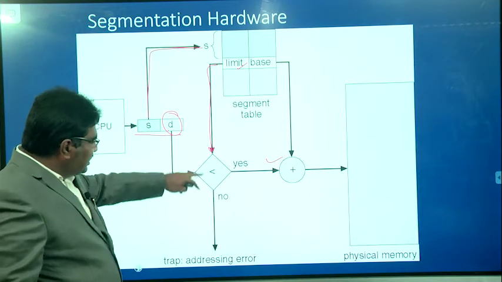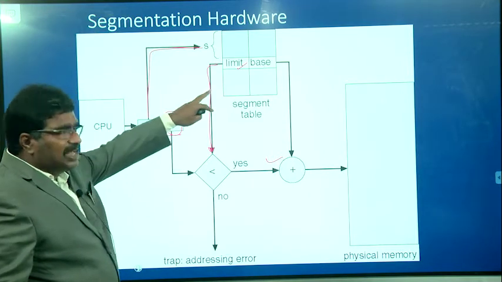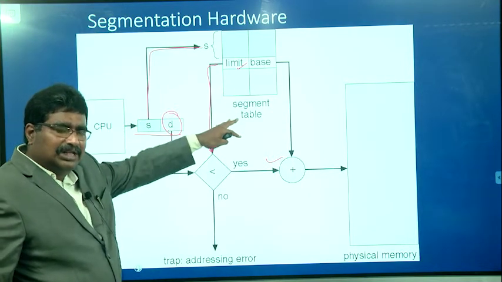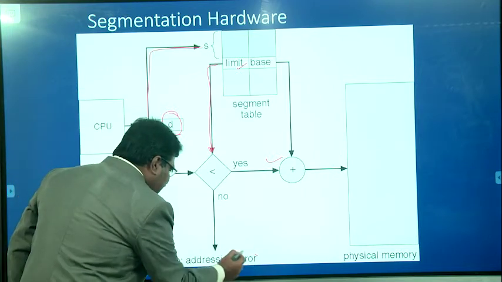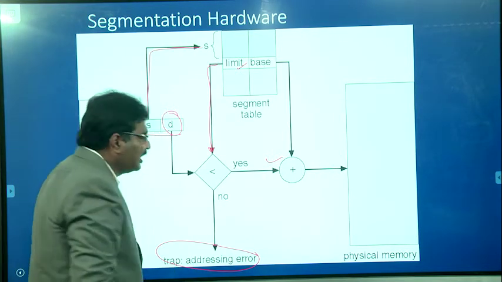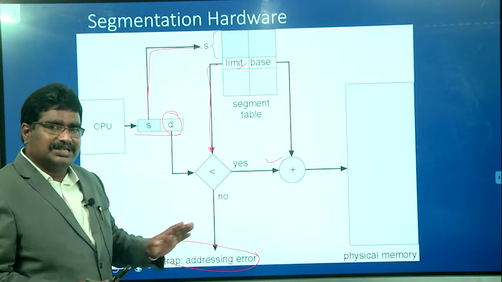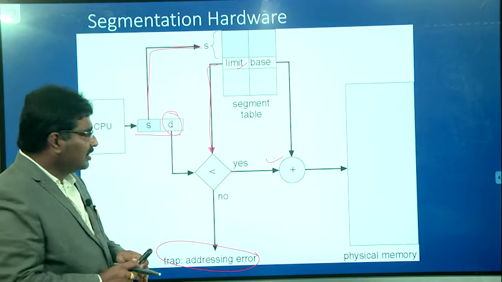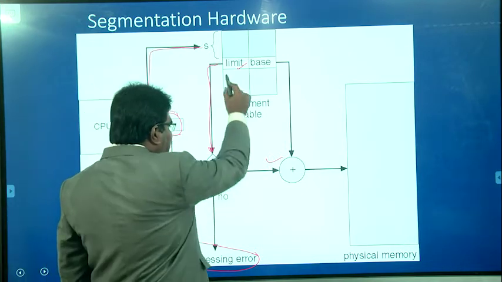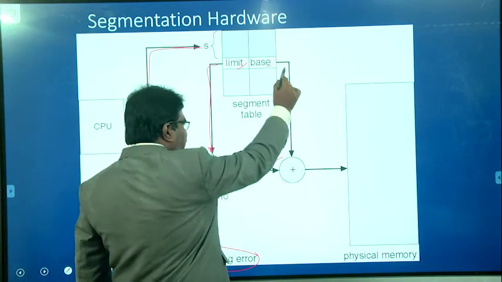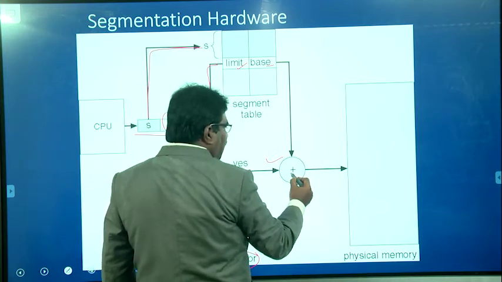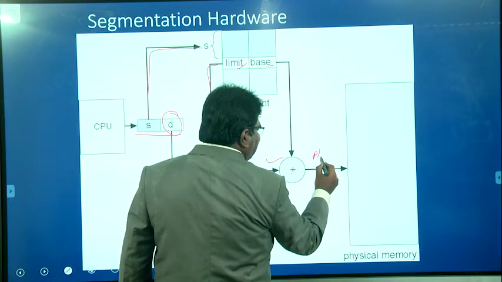If it is not satisfied, that is, the offset value is greater than or equal to the limit, it gives the address error. It is a trap, that is, it is not allowed to access the particular memory location. Error message is generated. If the offset is less than the limit, then the base value is added to the offset to calculate the physical address.